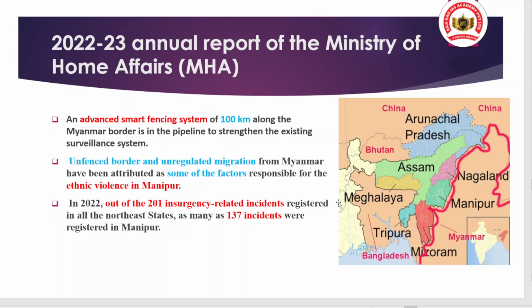Now we have the next article, and it is related to the 2022-23 annual report of the Ministry of Home Affairs. What this report highlights is that the unfenced border and unregulated migration from Myanmar have been attributed as some of the factors responsible for the ethnic violence that we are seeing in Myanmar. So what is basically an unfenced border? You can see here, this is Myanmar, and the Indo-Myanmar border is unfenced.